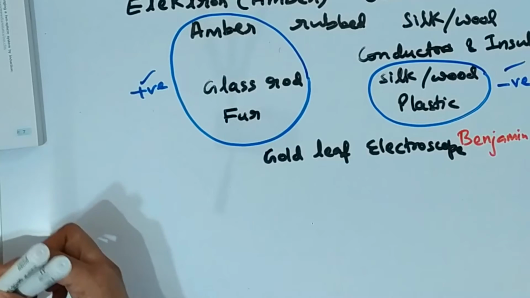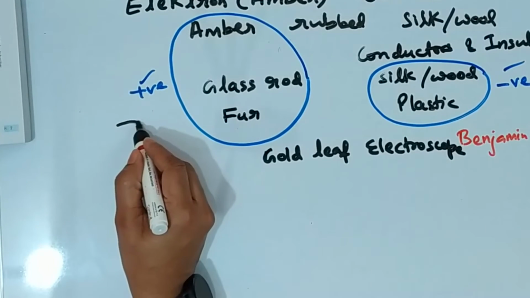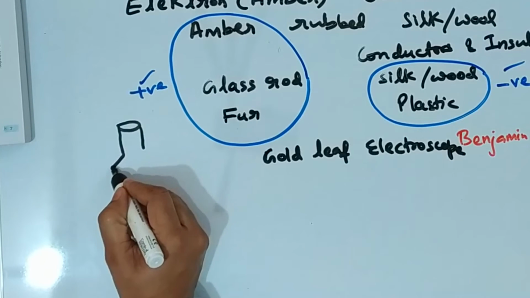So what is a gold leaf electroscope? It consists of a closed enclosure, if possible a transparent one.